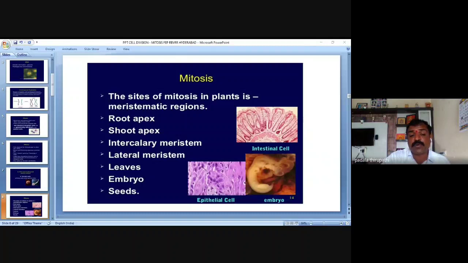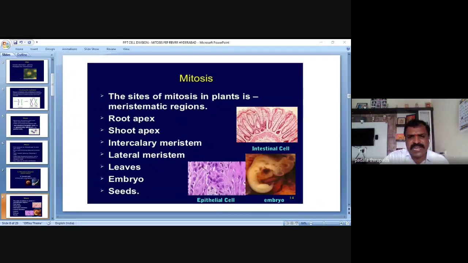Whenever seeds germinate to produce the radicle, the plumule or other parts of the plant, it is just because of this mitosis. Am I clear? Seeds also perform mitosis to produce the radicle and plumule. The first production from the seed is the radicle, and later the plumule is also produced.